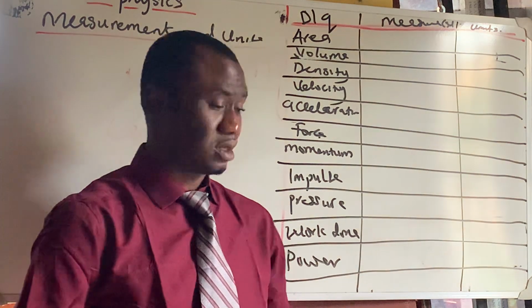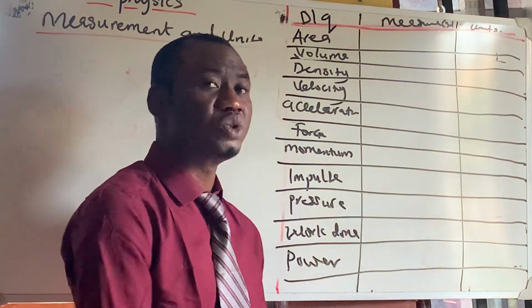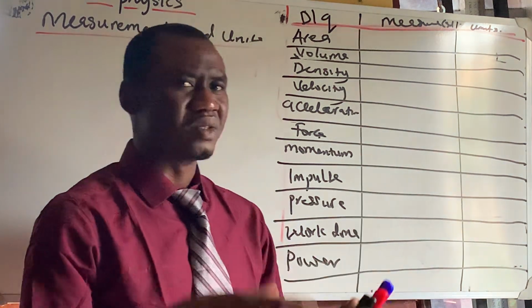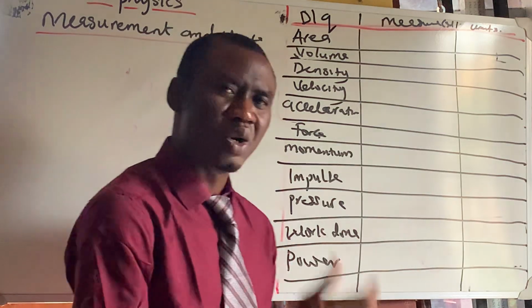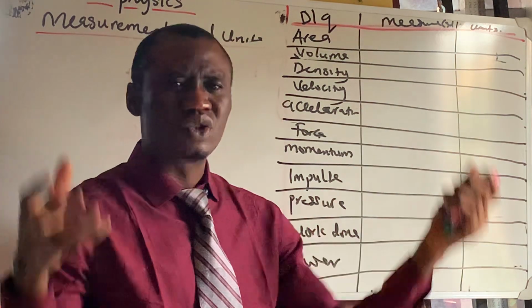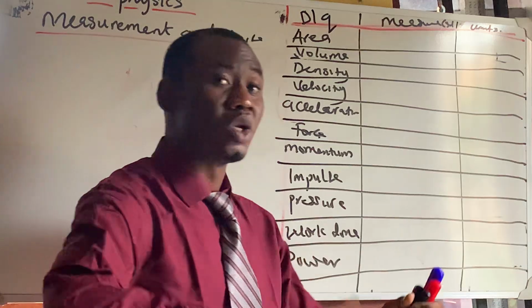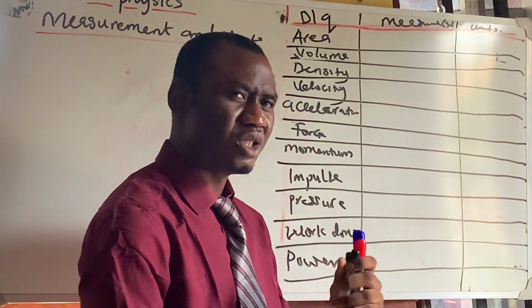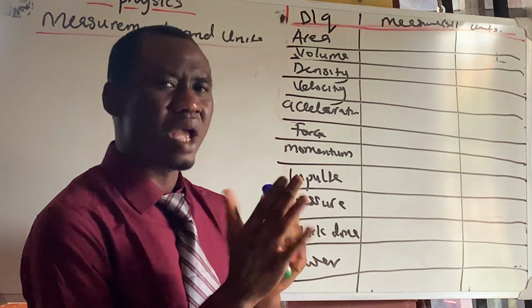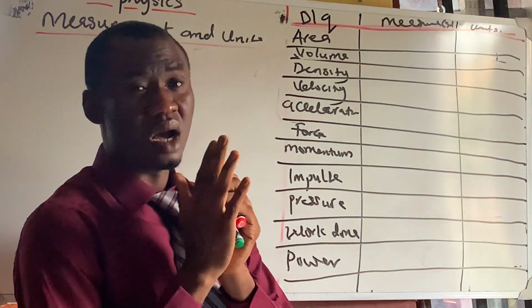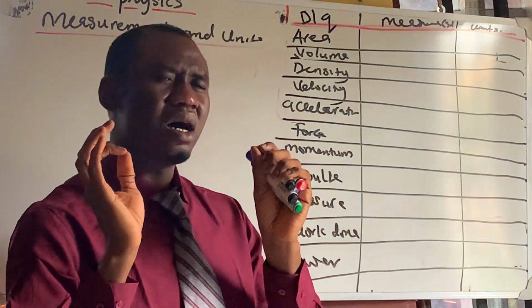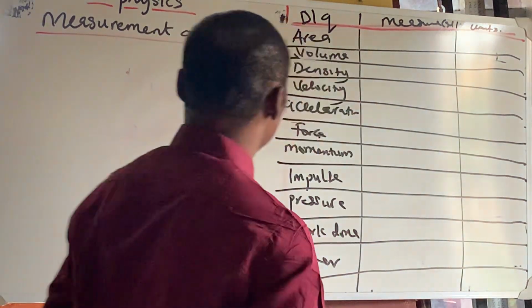Then in other aspects, maybe in our series of class 2, we'll be going to other concepts. You need to take things little by little, because if there's too much information, it will lead to loss of information. That's why we want to keep the information in the best quantity that can be assimilated by everyone. So let's look at area.